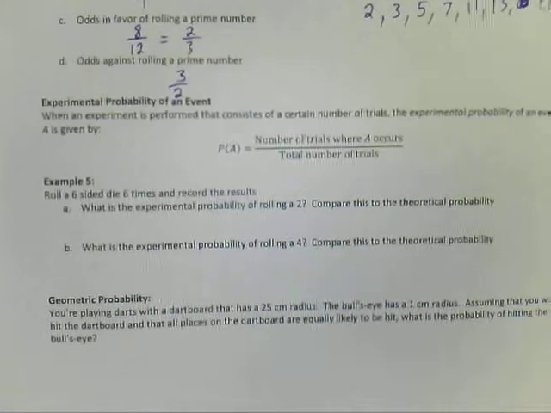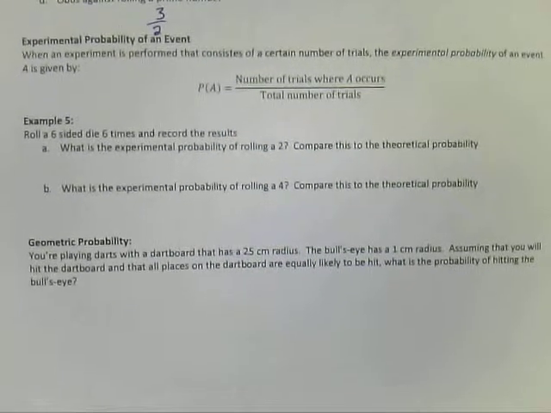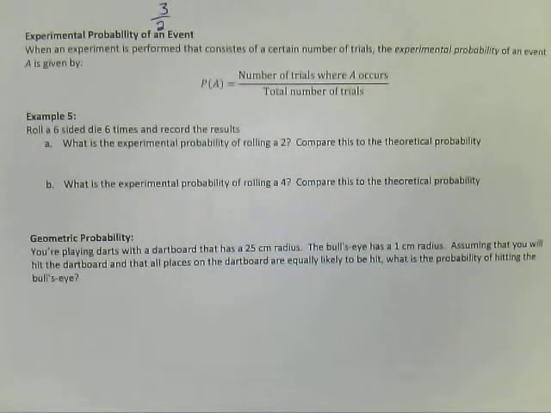Okay, now let's get to experimental probability. So theoretical probability was just in theory. Before we actually do anything, we can expect that some outcome is going to happen. That's what theoretical probability is about. Experimental probability is you actually roll a die and see what the actual numbers are, see what actually happens. So it's different than theoretical probability in that we're taking real things that have happened and calculating the probability based on what actually happened rather than what we should expect to happen.